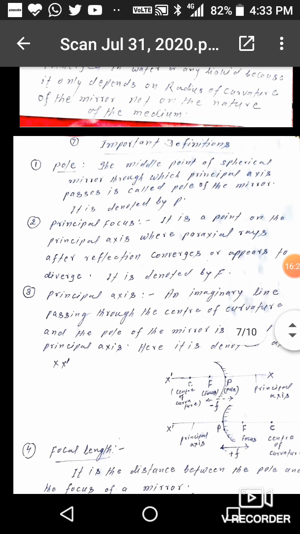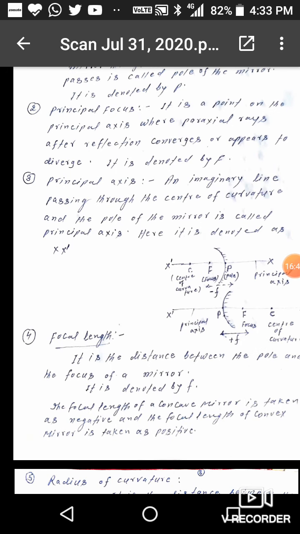First, pole. The middle point of a spherical mirror through which principal axis passes is called pole of the mirror. It is denoted by a small p. Second, principal focus. It is a point on the principal axis where paraxial rays after reflection converge or appear to diverge. It is denoted by F. Third, principal axis, an imaginary line passing through the center of curvature and the pole of the mirror is called principal axis. Here x dash is the principal axis.